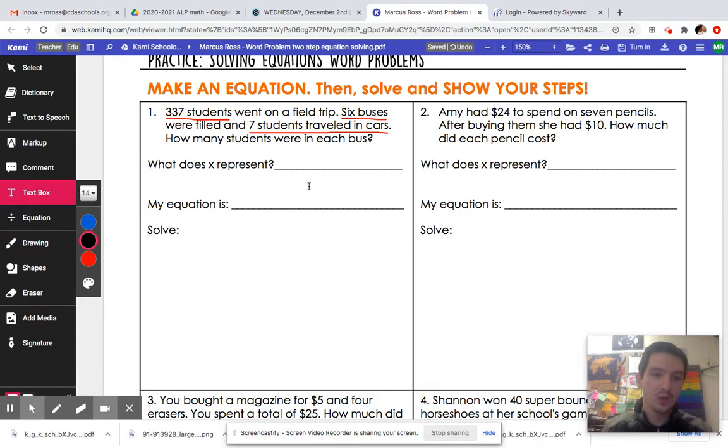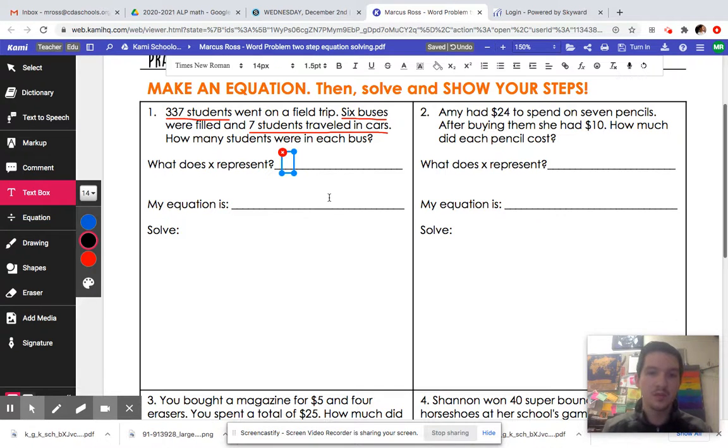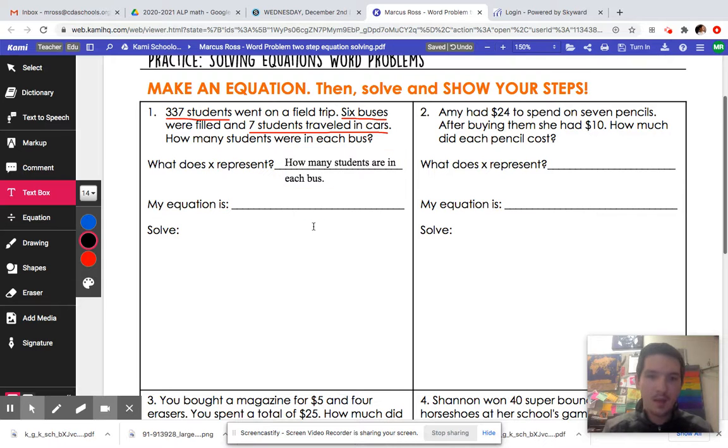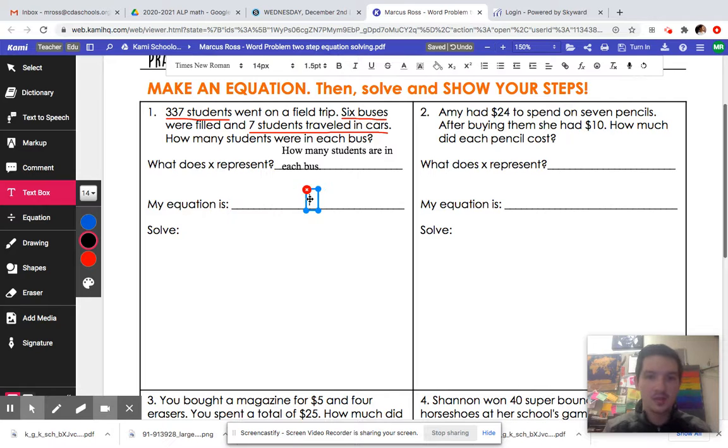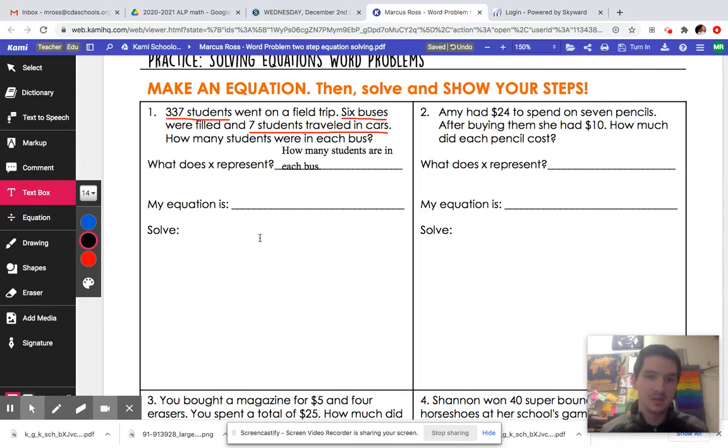If we're looking at how many students are in each bus, our x is going to represent how many students are in each bus, right? Because that is what we are trying to figure out. That's our x. We already know how many buses there are. We don't know how many students are in each bus. We know how many students there are total.